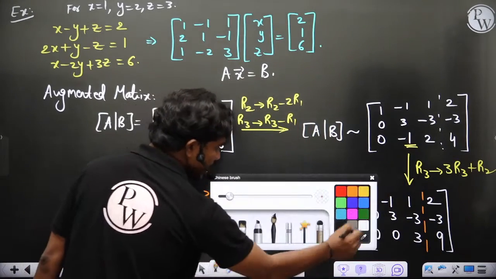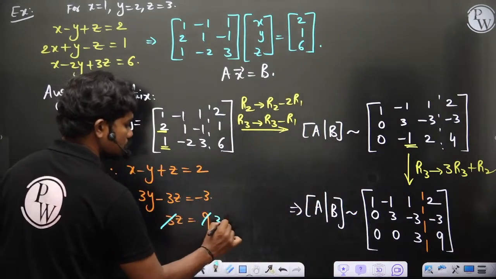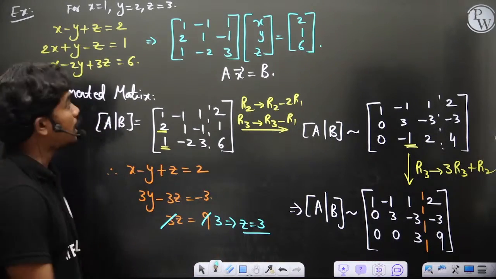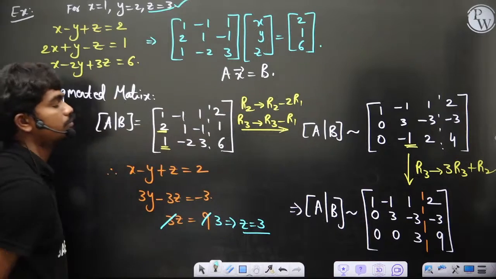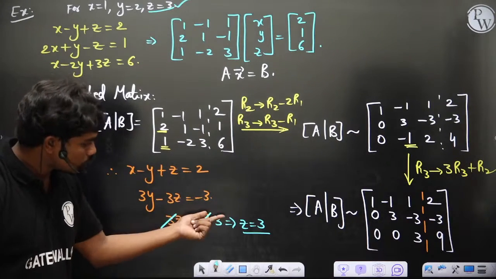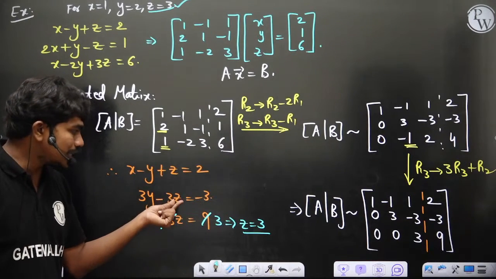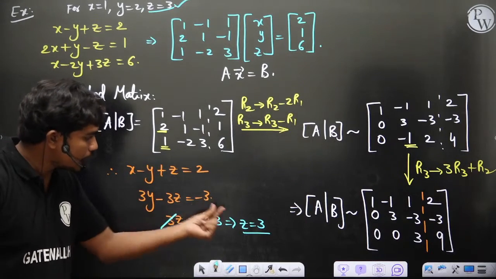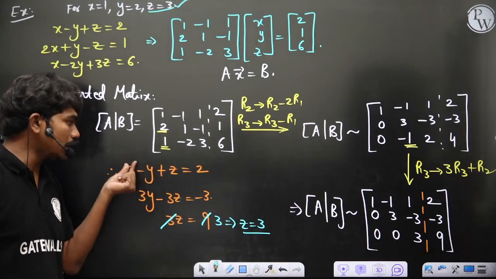If you look at the last equation, z is equal to 3. Okay, so you will get the variable z equal to 3. Now since you got z equal to 3, you can replace this z equal to 3 here and you can get the value of y. Okay, now since you have the value of y and you have the value of z, you can put them in the first equation and you can get the value of x.